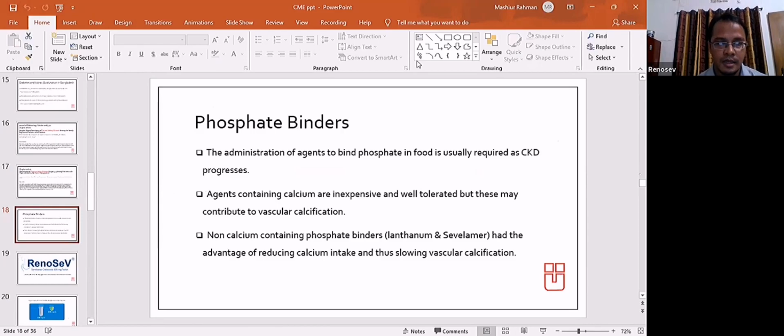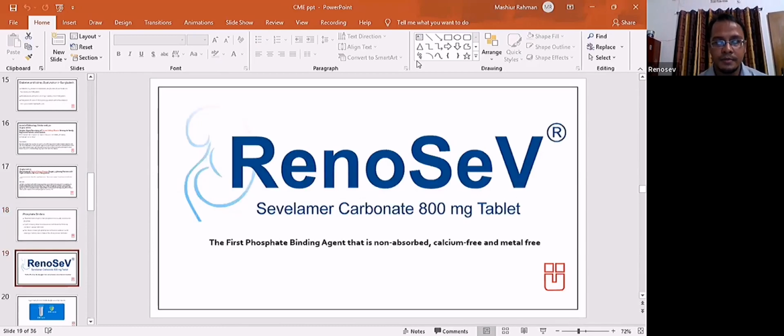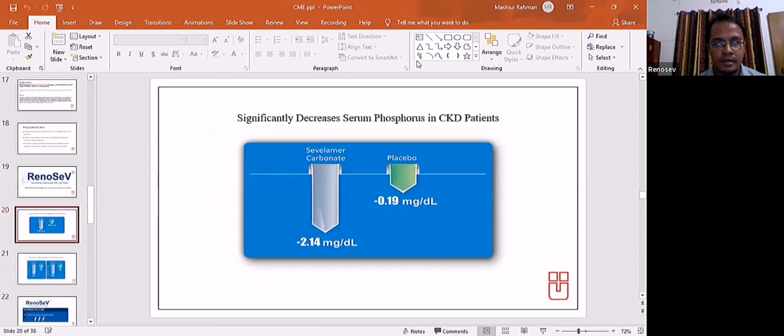as CKD progresses. Agents containing calcium are inexpensive and well tolerated, but they may contribute to vascular calcification. Our honorable Ibadu sir has earlier told that sevelamer carbonate is the only preparation that does not cause vascular calcification. For sevelamer carbonate preparation, we have Renocef. It's an 800 mg tablet and it's 50 taka per tablet. The cheapest tablet available in the market.